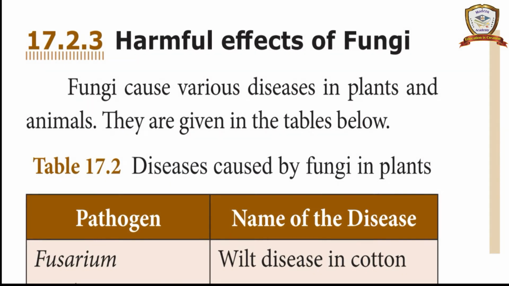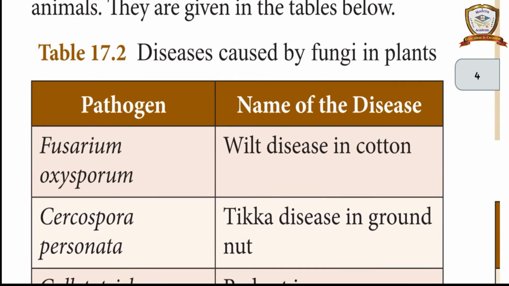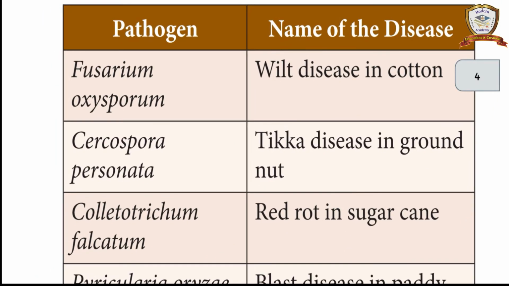Harmful effects of fungi. Fungi cause various diseases in plants and animals. They are given in the tables below. Disease caused by fungi in plants. Pathogen: Fusarium oxysporum. Name of the disease? Wilt disease in cotton. Cercospora personata: Tikka disease in groundnut.